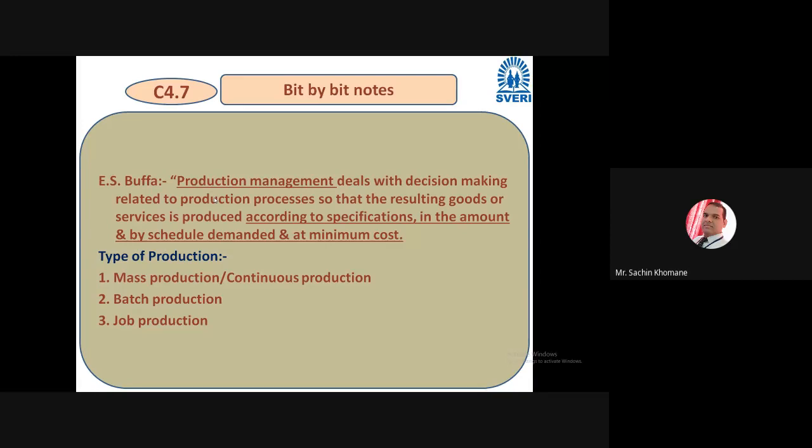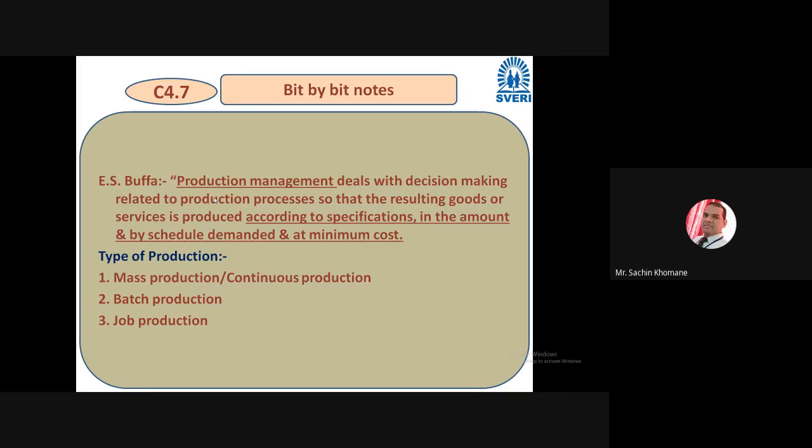So Swami Sammal says mass production means continuous production. Okay, mass production is continuous production. Mass production means huge production. Okay, good. So batch production, can somebody elaborate? You are true. That's why I asked a very simple question, not a complicated question.